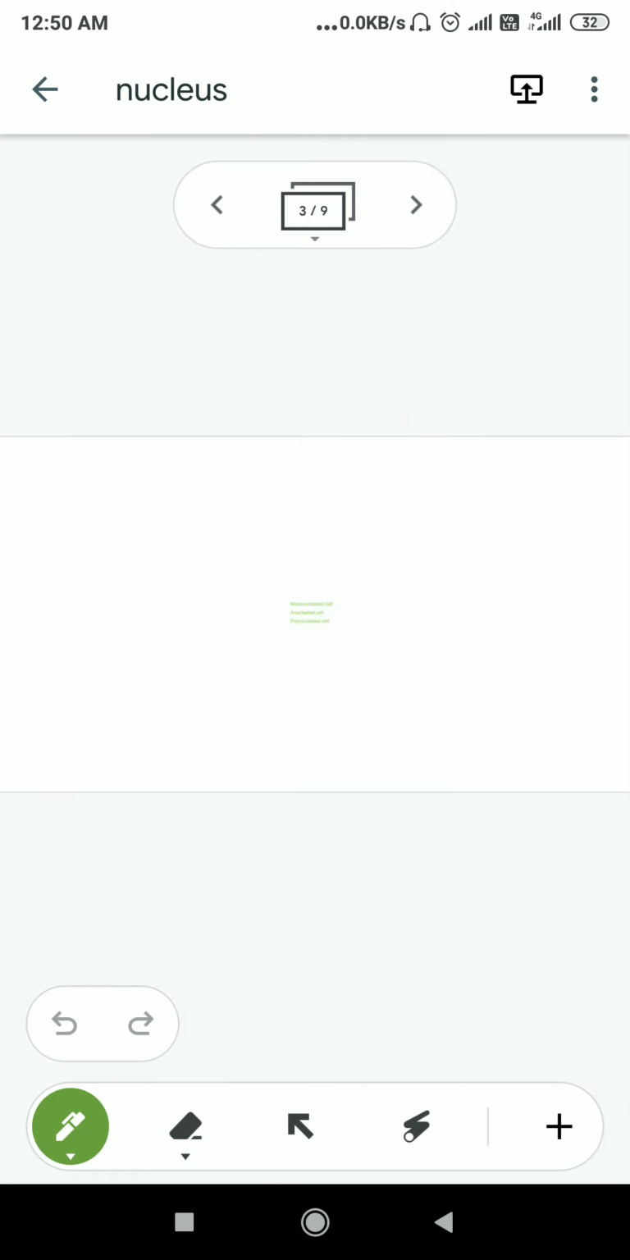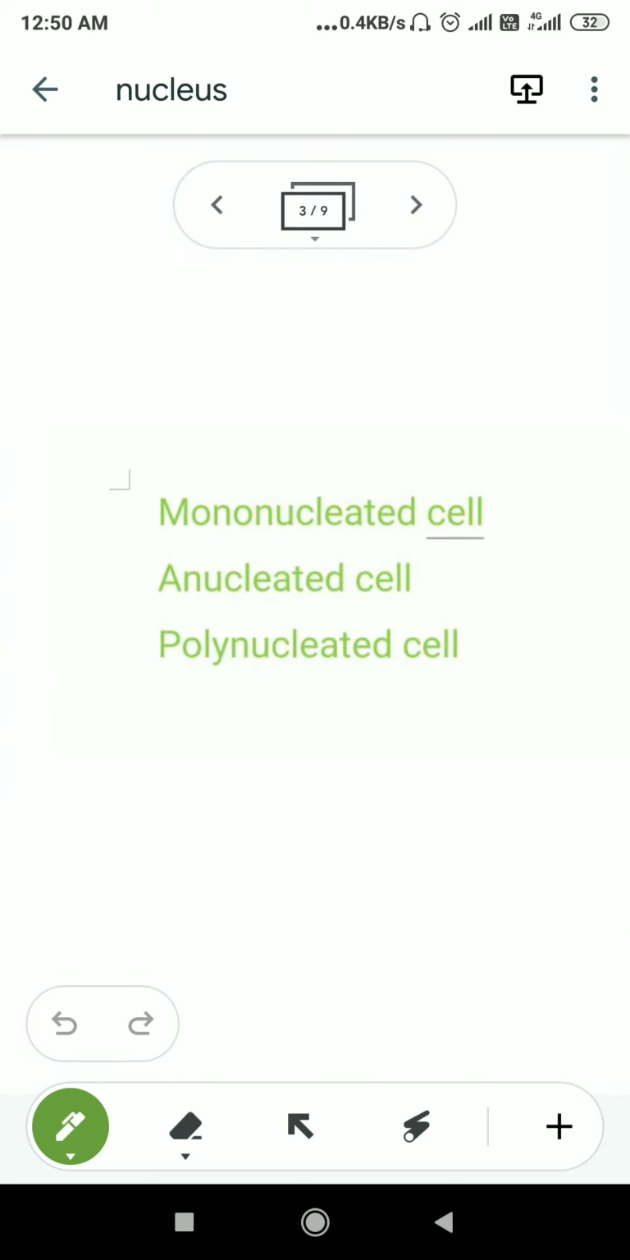According to the presence of nuclei inside the cell, cells can be of three types. One is the mononucleated cell. That means if a cell has only one nucleus, then this type of cell is known as a mononucleated cell.